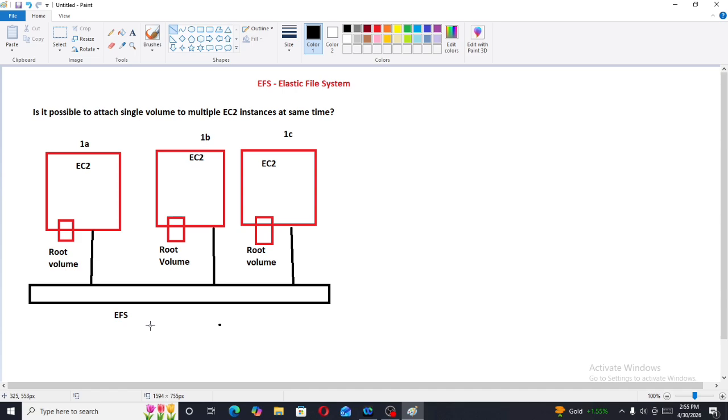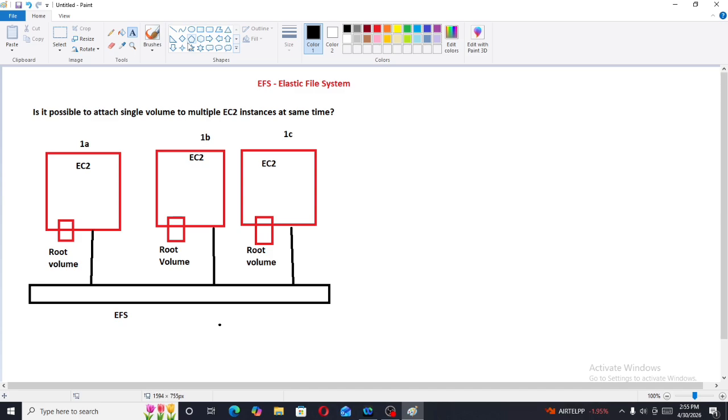Now important: the EFS concept is only for Linux EC2 instances. If I attach EFS here, I can share the data here. I have attached EFS, so I can share data here also. I can share data, meaning I can store the data here also.